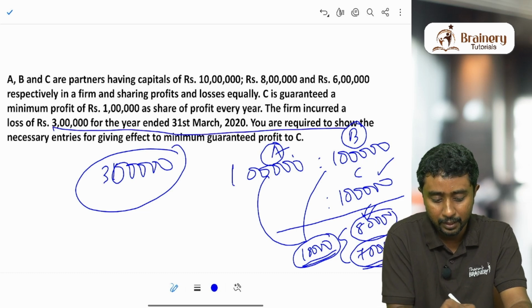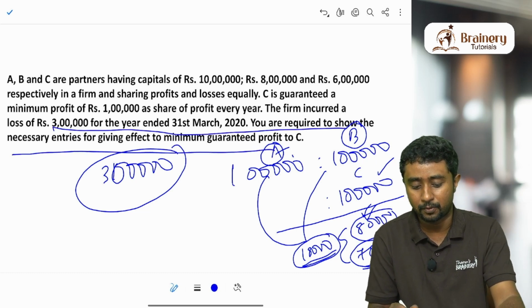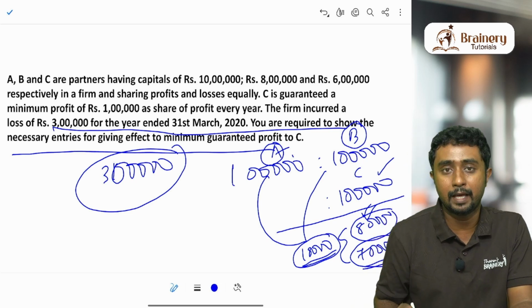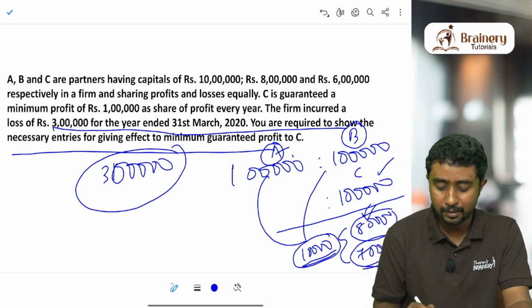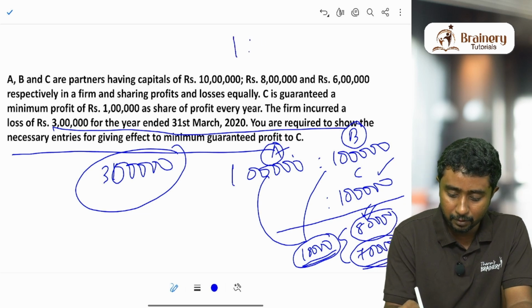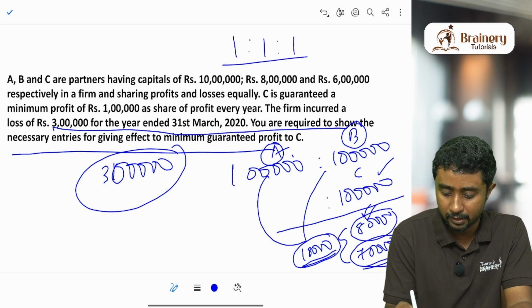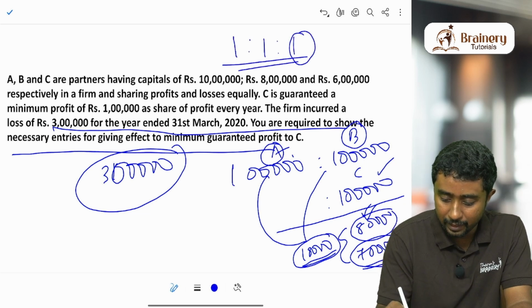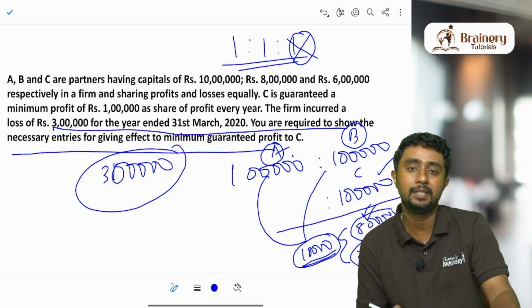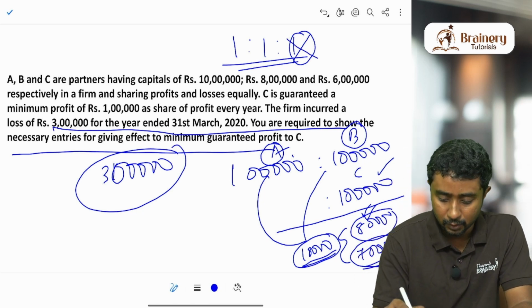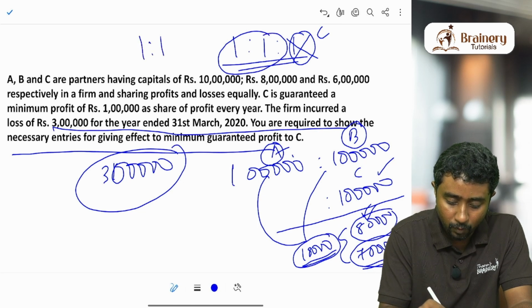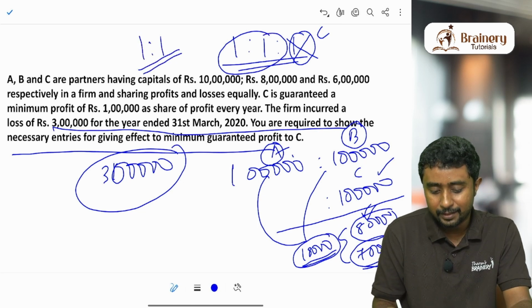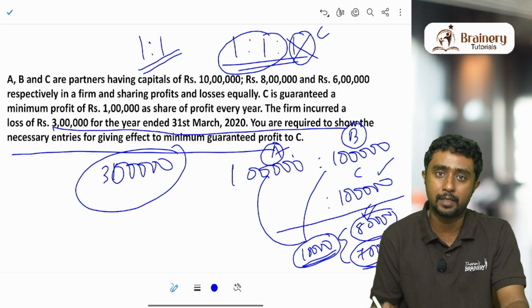Here they just said you are required to pass the necessary journal entries for giving the minimum effective guaranteed profit to C. So there can be questions like this also. In that case what you are supposed to do is, you just think about their actual profit sharing ratio and remove the guaranteed partner's share. So basically the guaranteed partner is C. So if you remove it, what is remaining? 1:1.